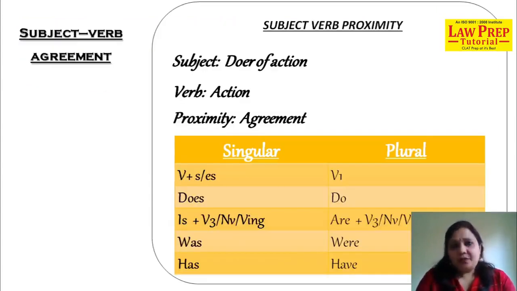Subject verb agreement, the other name of the topic is subject verb proximity. Subject means the doer of action. The person who is involved in the action is called the subject. Verb means action. So there are two things, subject and verb. How they are interconnected, what is the proximity in them, what is the agreement they face, we are discussing it. We have singular subjects, we have plural subjects. We have singular verb, we have plural verb.